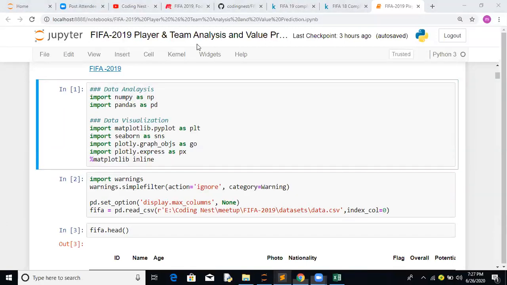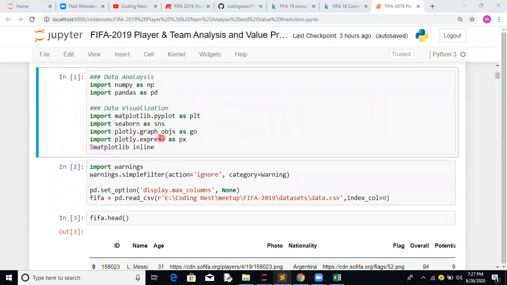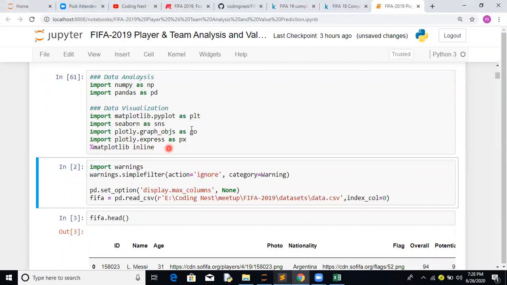Later, for the data visualization part, we will be working with matplotlib.pyplot and seaborn. Matplotlib provides the same features as MATLAB, and Seaborn provides a wrapper on top of it. Plotly has good interactive features, and it is web based, so we can easily plot an interactive plot. Percent matplotlib inline creates inline plotting.